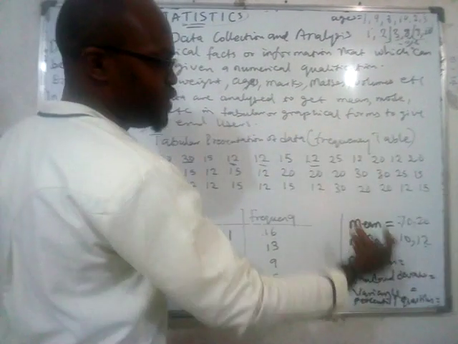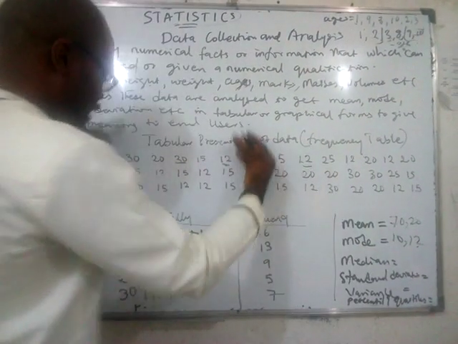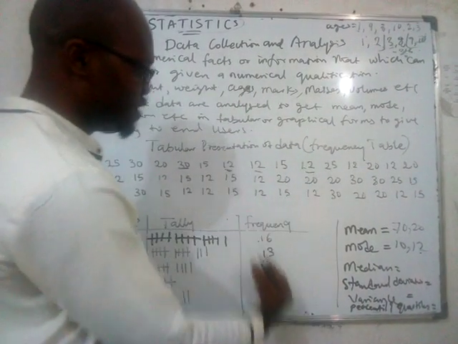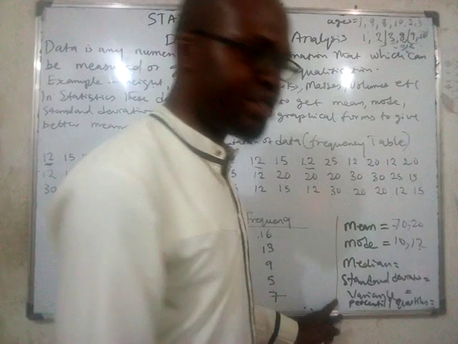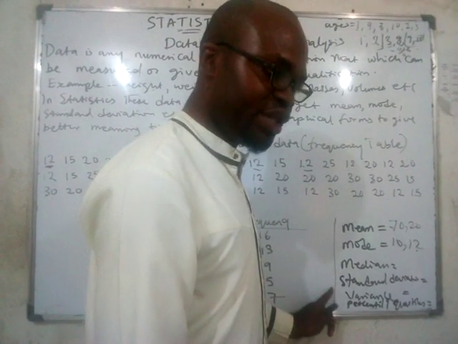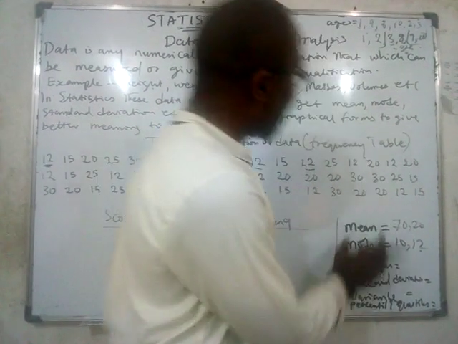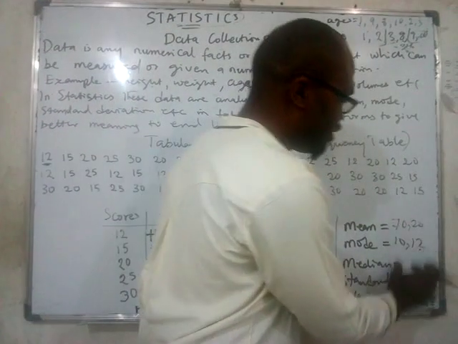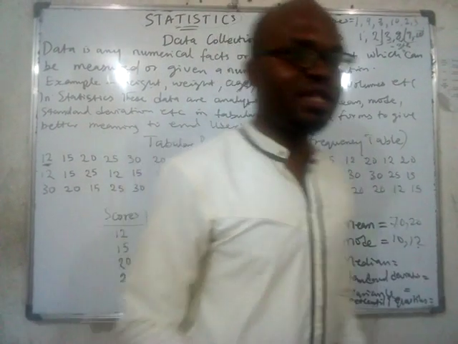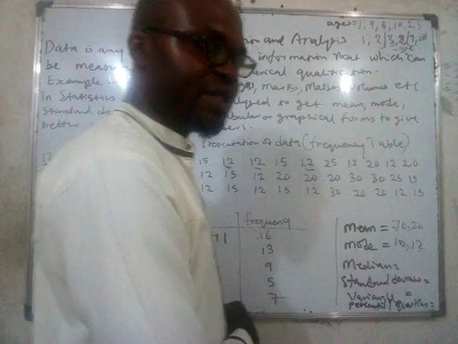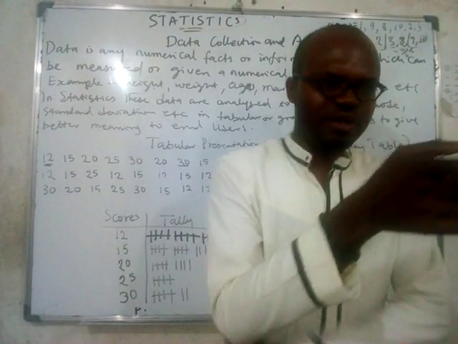But that of this one, it's not easy to calculate. You understand? First of all, you have to convert it to a table, and in subsequent classes, I will be teaching you how to use this table to calculate all these measures: measures of central tendency, measures of dispersion, measures of location. You understand? These measures are what we call statistical parameters. When you give somebody information depending on this, then you've done the statistics. Is that clear? When you can tell me the mean of the scores, because the mean of the scores tells me something, is it not?